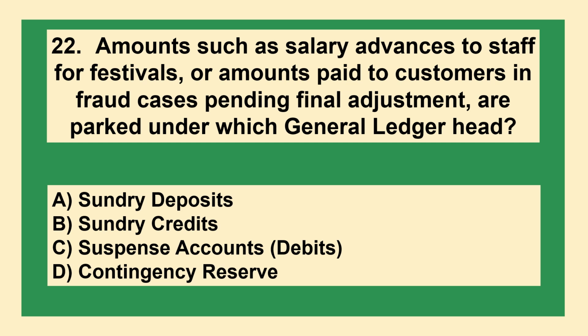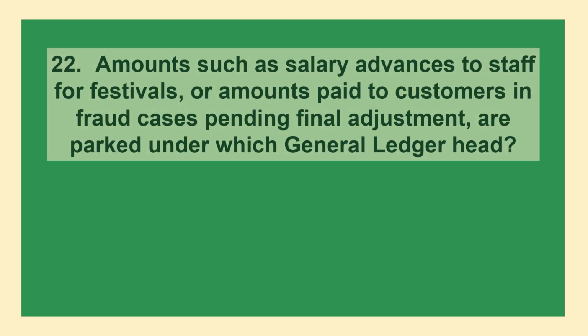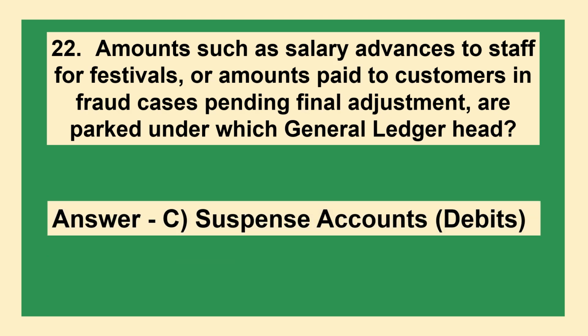Amounts such as salary advances to staff for festivals or amounts paid to customers in fraud cases pending final adjustment are parked under which general ledger head? Option A, sundry deposits. Option B, sundry credits. Option C, suspense accounts, debits. Option D, contingency reserve. The answer is option C, suspense accounts, debits.